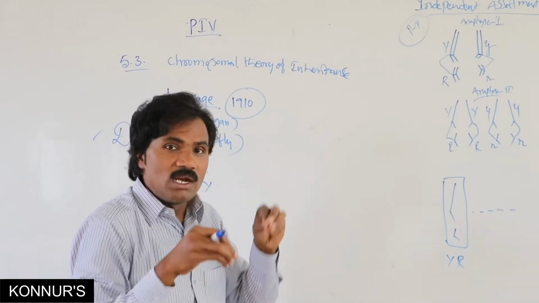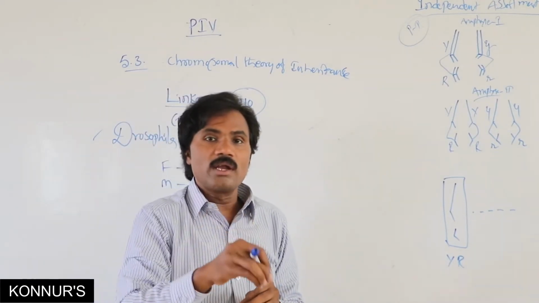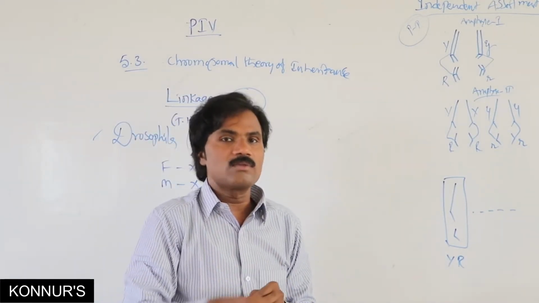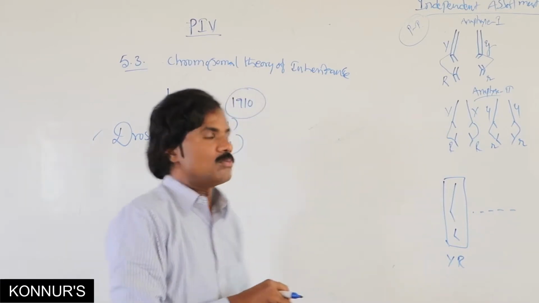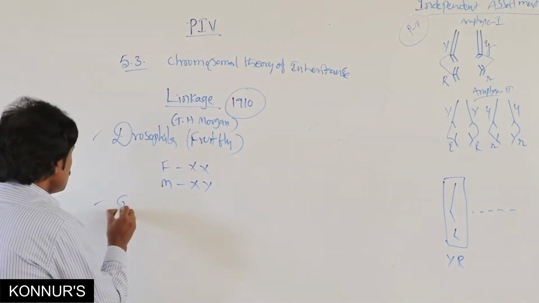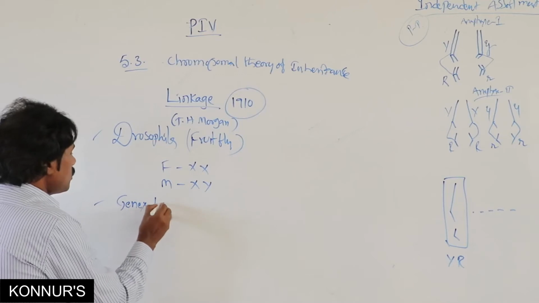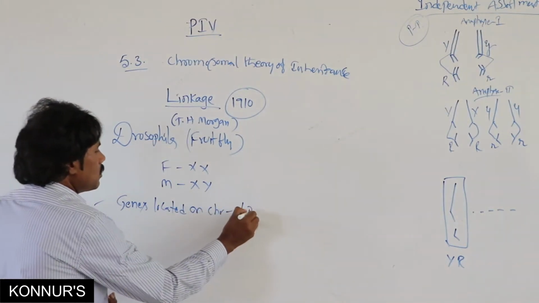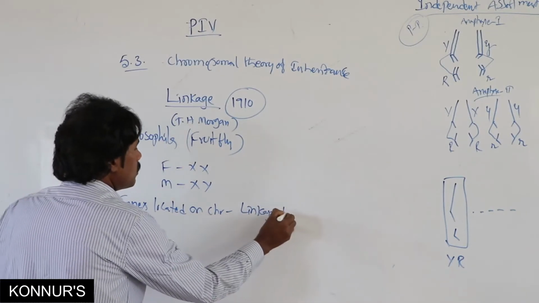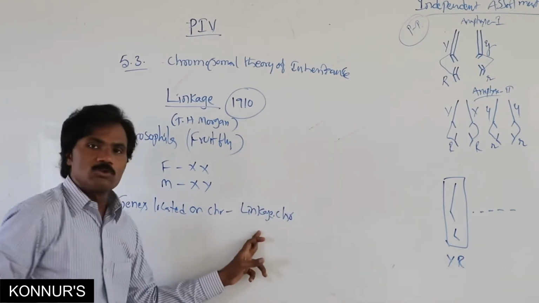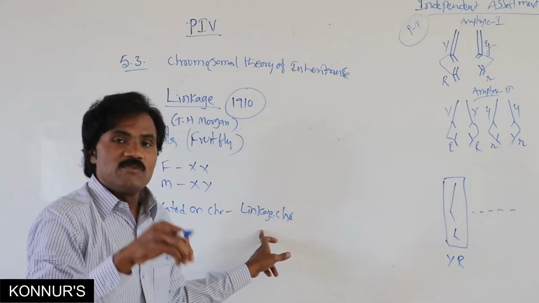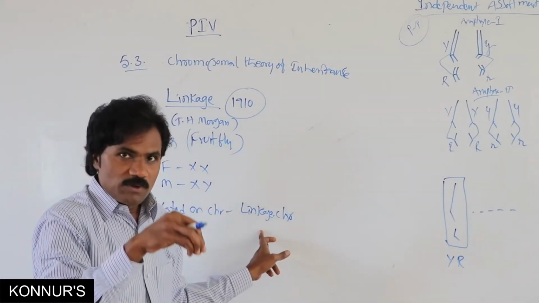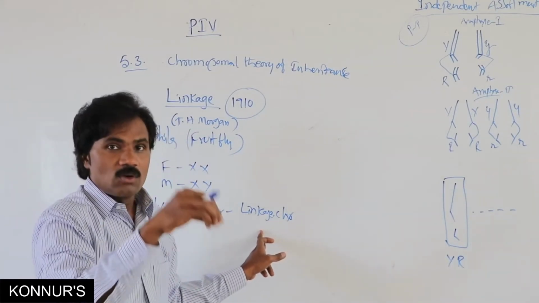Then what is linkage? Genes located on a chromosome, that is what we call linkage. Linked chromosomes means specific genes on one specific chromosome.